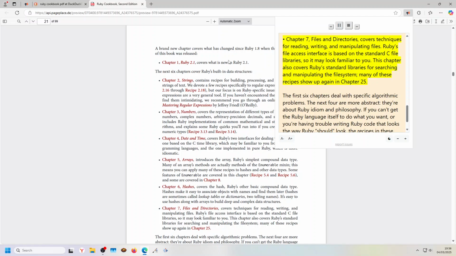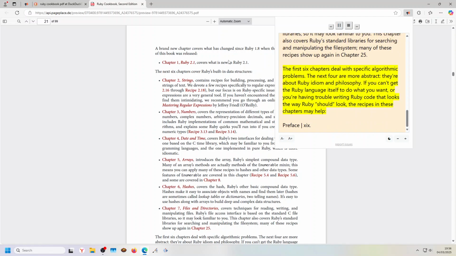Chapter 7, Files and Directories, covers techniques for reading, writing, and manipulating files. Ruby's file access interface is based on the standard C file libraries, so it may look familiar to you. This chapter also covers Ruby's standard libraries for searching and manipulating the file system. Many of these recipes show up again in Chapter 25.